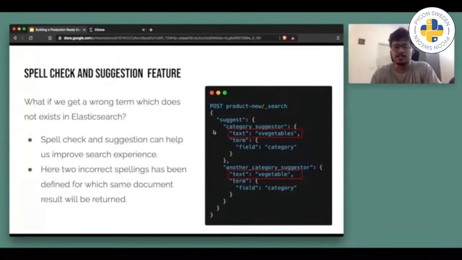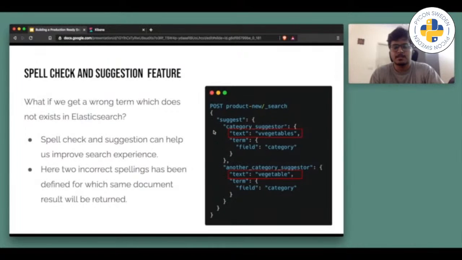So let's start with the spell check and suggestion feature. Suppose in our Elasticsearch we have a document having details of various vegetables, and the category in which these products are present is named vegetables. Now, Elasticsearch will return documents if the exact category name is written. Let's assume the user writes the query as vegetables with a double V at the start. Elasticsearch will return zero results, because the spelling is completely incorrect. I will show this as a demo once completing this slide, so it will be much clearer how it's actually working.